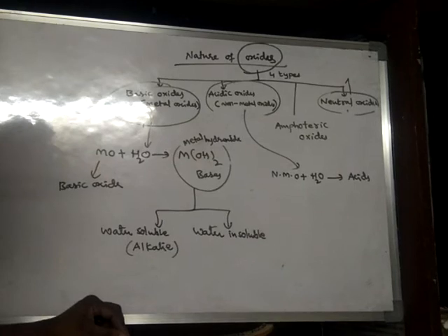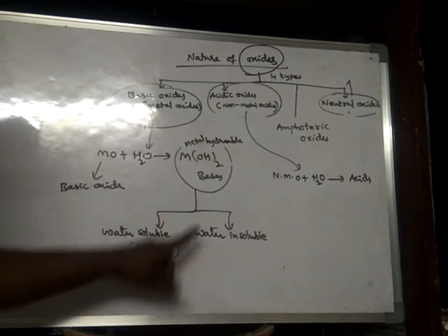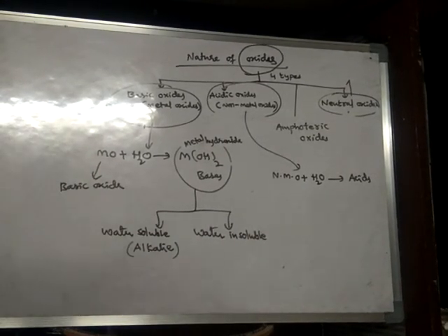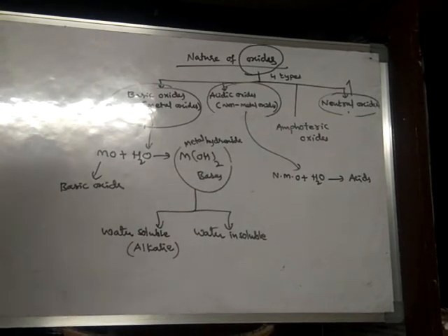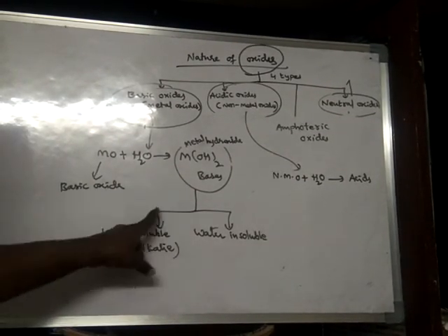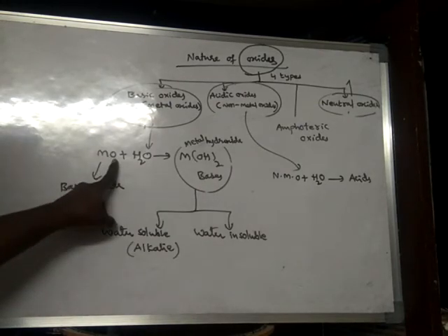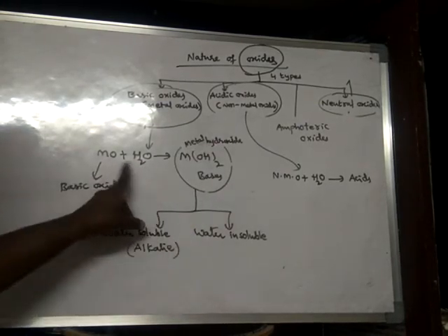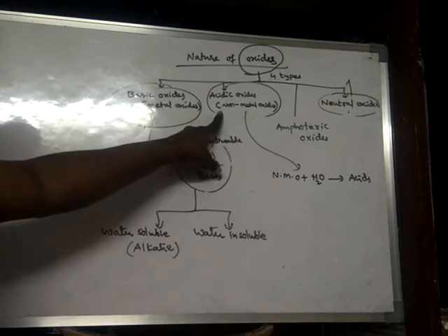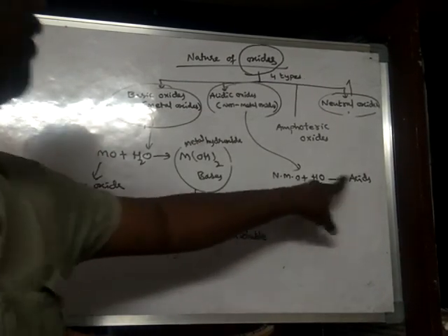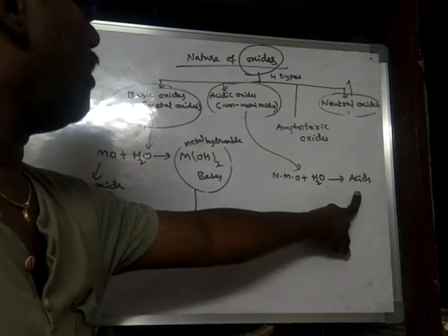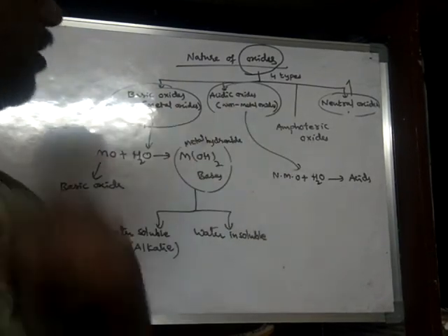They are called bases. Again, bases are of 2 types: water soluble and water insoluble bases. Basic oxide will form bases. Metal oxide will form metal hydroxide when dissolved in water. In the same way, acidic oxides, the non-metal oxides, will form acids when they dissolve in water.